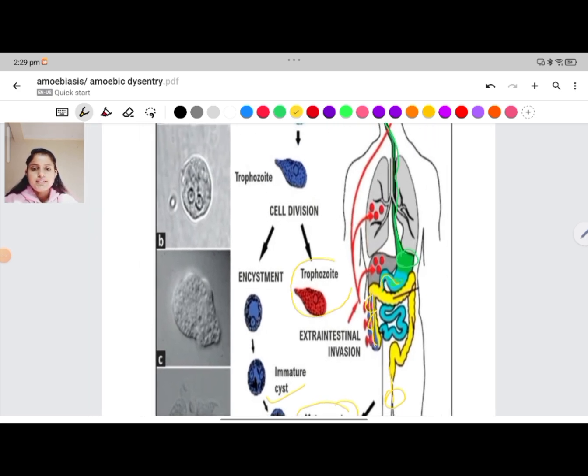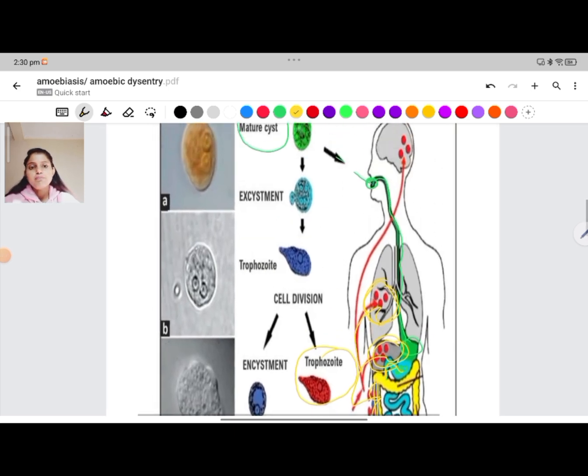The trophozoites also have extra-intestinal invasion. They invade from the intestine to the liver, where they form the liver abscess. They can invade the lungs, which is rare, causing lung abscess, and they infect the brain where they cause brain abscess.